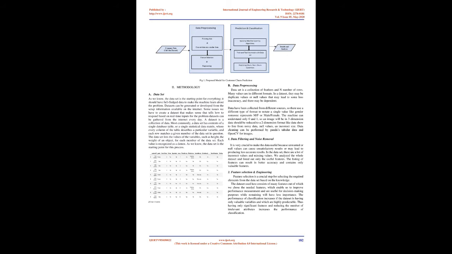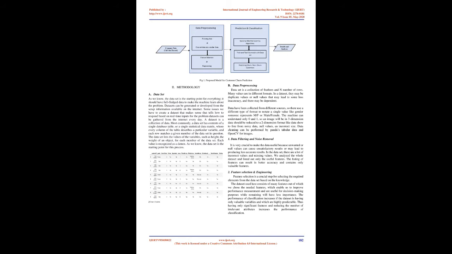1. Data filtering and noise removal. It is very crucial to make the data useful, because unwanted or null values can cause unsatisfactory results or may lead to producing less accurate results. In the data set, there are a lot of incorrect values and missing values. We analyzed the whole dataset and listed out only the useful features. The listing of features can result in better accuracy and contains only valuable features.